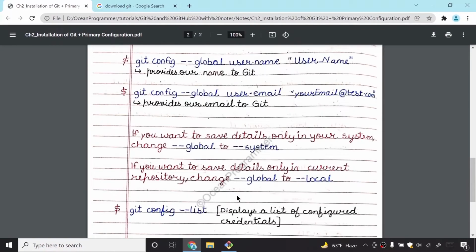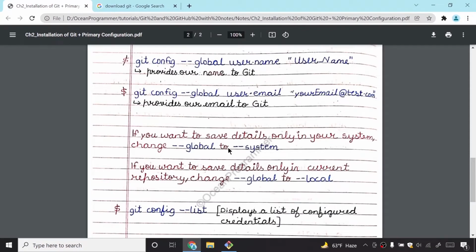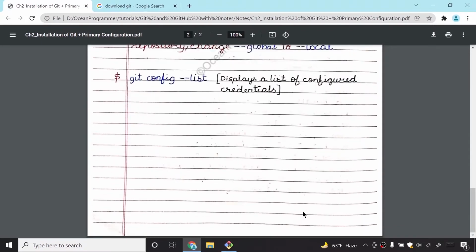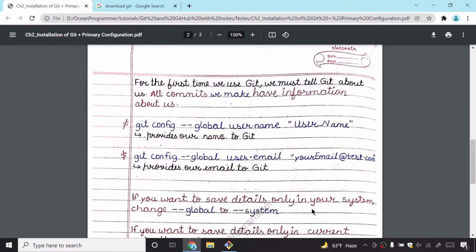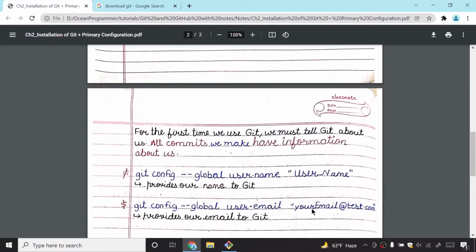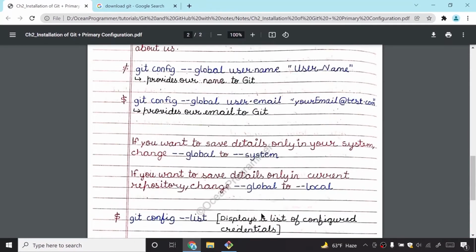If you are getting any error, make sure that you have the latest version of git, or you have typed the command correctly. This is very important. Many people don't write the command correctly and say, why is it not working? It is not working because you have not typed the command correctly. So you must do these things with your git, and in the next chapter we will see many things. So watch the video till the end.